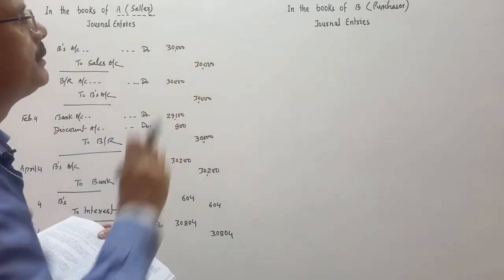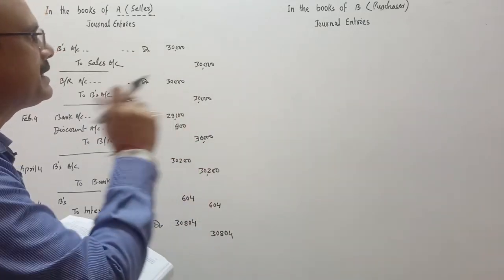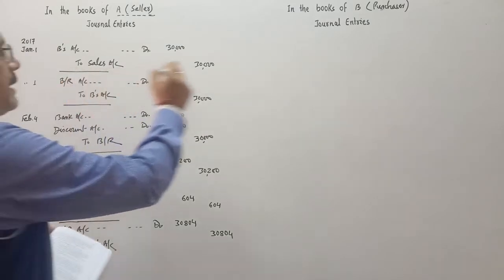Now come to B's account, purchaser account, drawee. B is the drawee. So for him it is a sales.